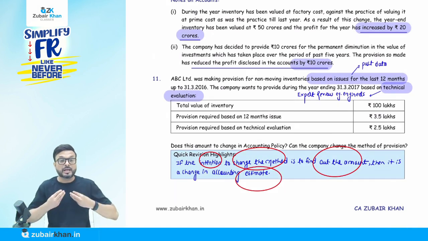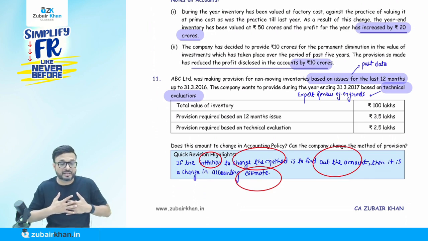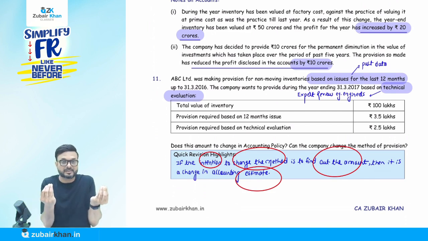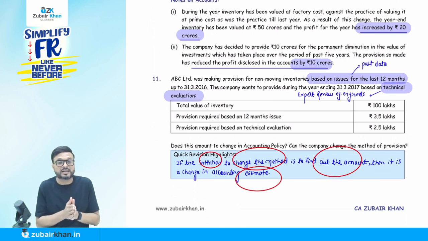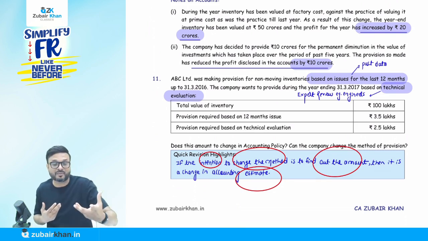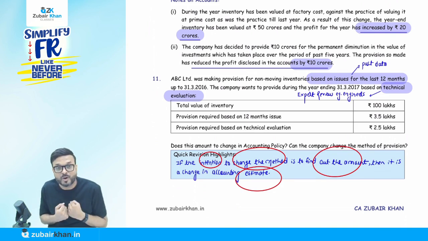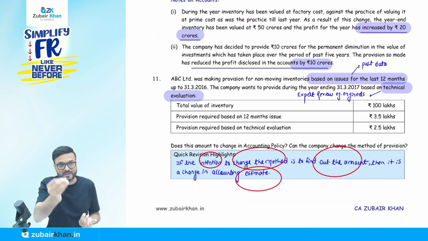Now listen carefully. If my intention to change the method is to find out the amount, then this is a change in accounting estimate. So here my intention in changing the method from past performance to expert advice is to decide the amount. I am not going to decide the amount of provision on the basis of the past record. I want to decide the amount on the basis of the expert advice. So my intention to change the method is to find out the amount. We call this a change in accounting estimate.